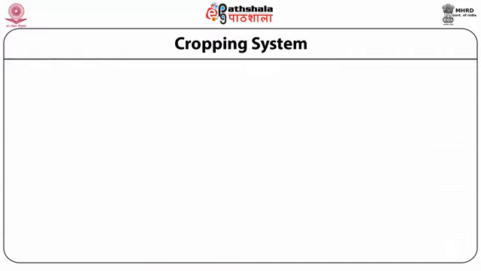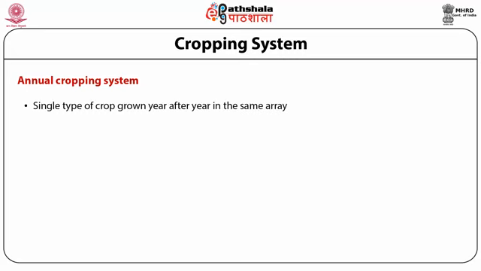In the annual cropping system, only a single type of crop is grown year after year in sequence. It is again classified into two types, monoculture and solo culture.